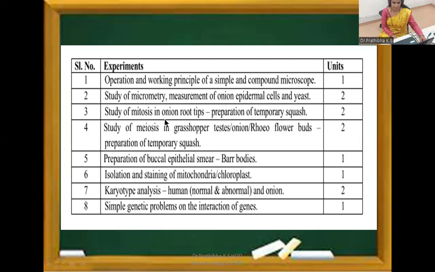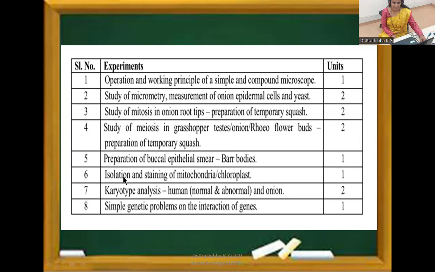So to study this meiosis stage, we can go for samples like grasshopper testes, or maybe onion sample, or maybe Rhoeo flower. Okay, onion flower bud also you can use. Then experiment number 5, preparation of buccal epithelial smear, to observe the Barr bodies.